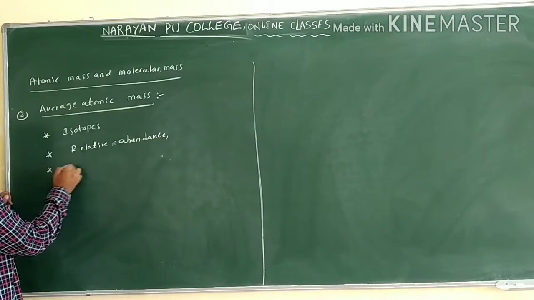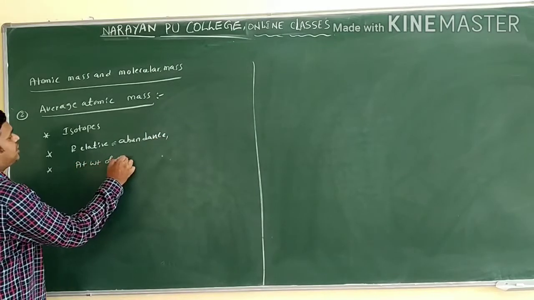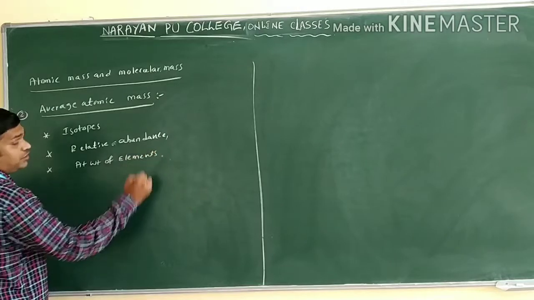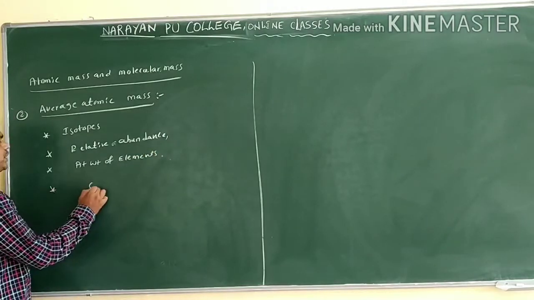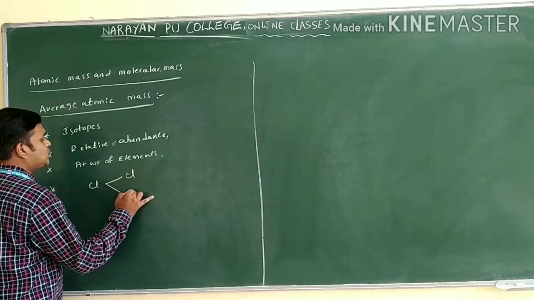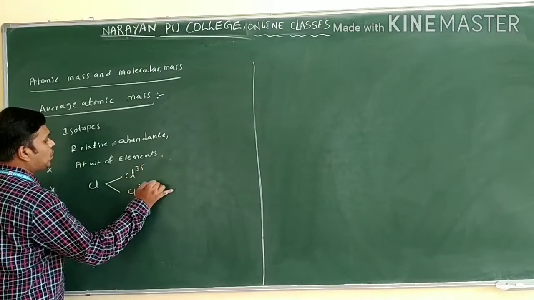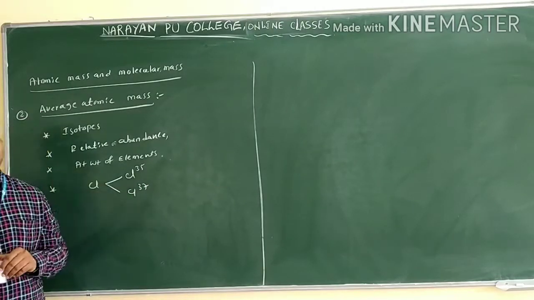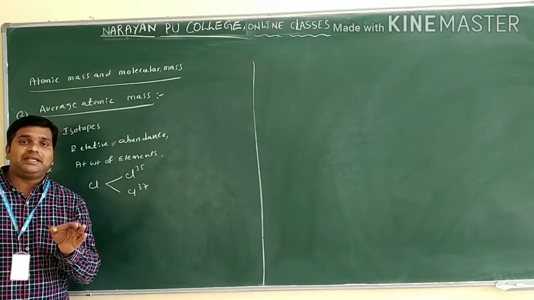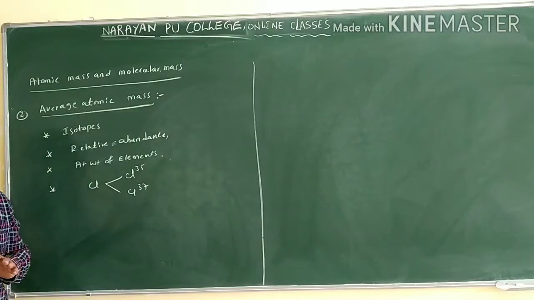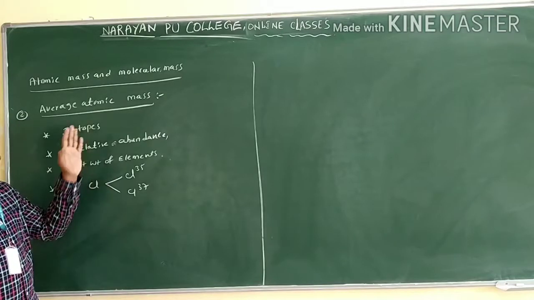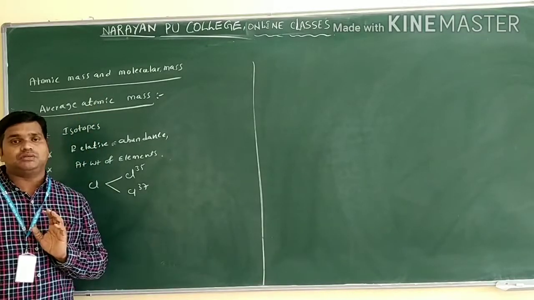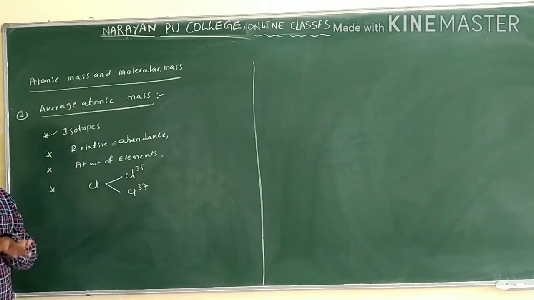Relative abundance we are considering, and one more thing, the atomic weight of the elements. Suppose we have to find it. I gave one example, chlorine. Chlorine exists in the form of two isotopes, chlorine 35 and chlorine 37 only. If you want to find the mass of chlorine, have you observed? Chlorine atomic weight you will get is 35.5. Why 35.5? That is from the average atomic mass, which mainly considers the relative abundance and the atomic weight of the elements.